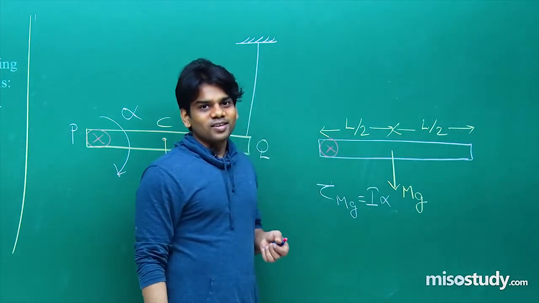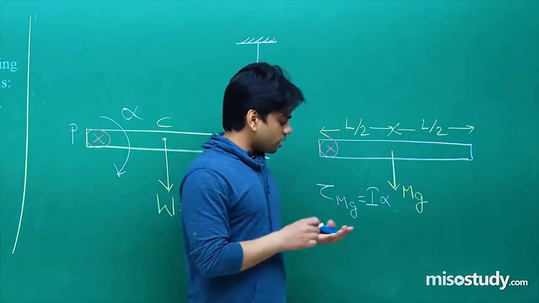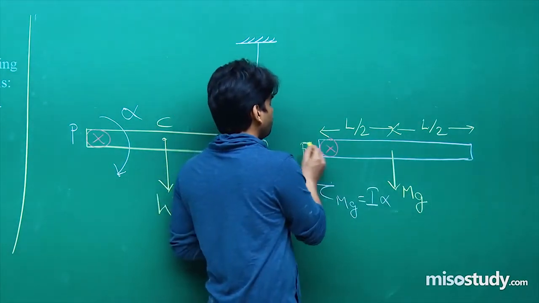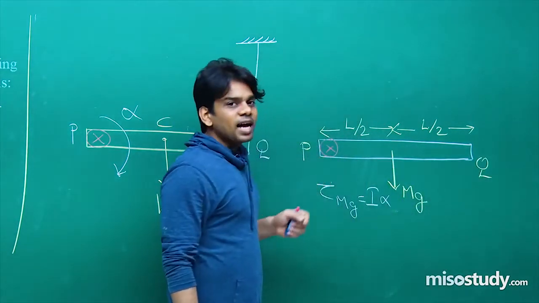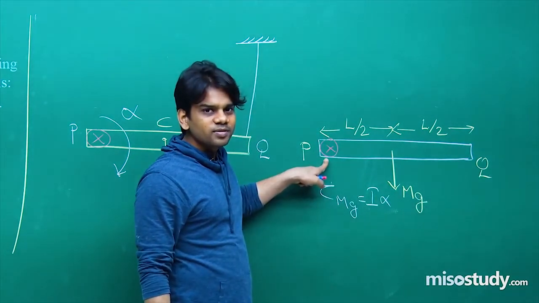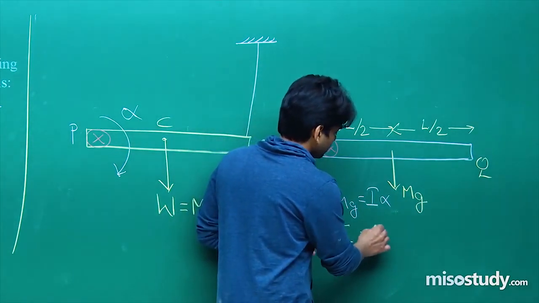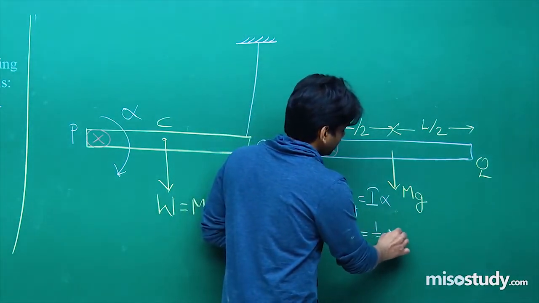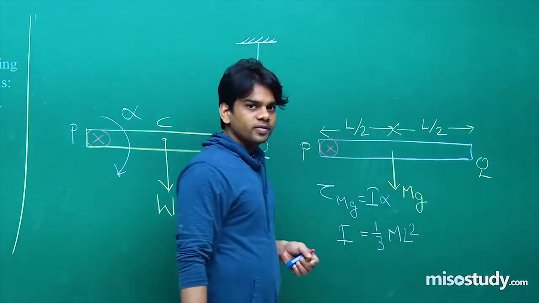So can you recall what will be the value of the moment of inertia for this rod PQ hinged about this axis? For this axis passing through one of its ends, I hope you can recall the moment of inertia is given as 1 by 3 ml square. Clear to you all?